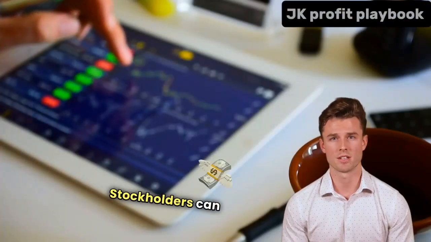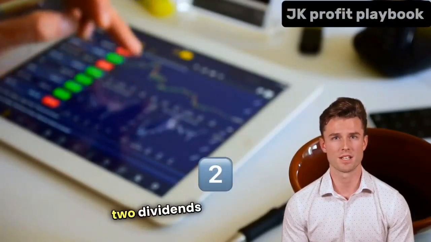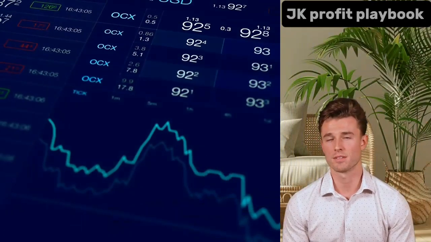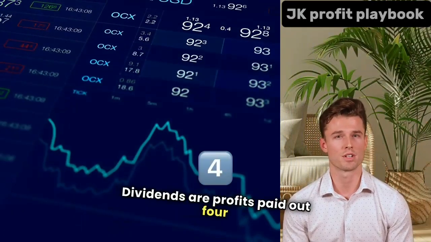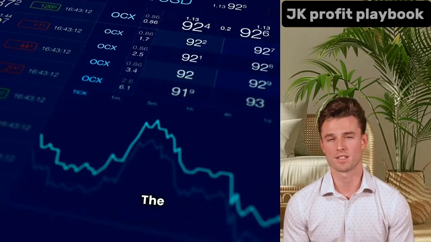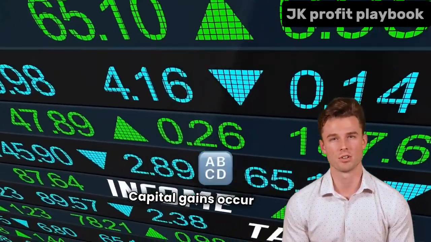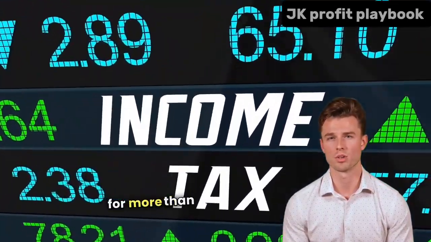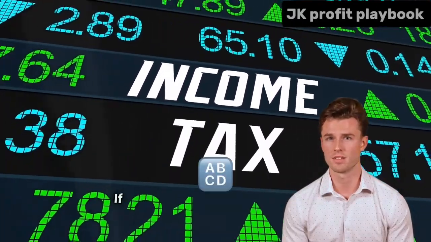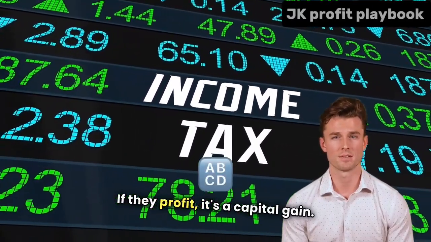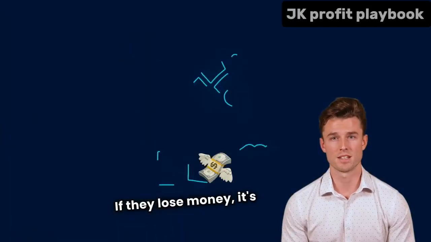Stockholders can make money in two ways: dividends and capital gains. Dividends are profits paid out 4 times a year to shareholders. The size of the dividend depends on the company's profit. Capital gains occur when a stockholder sells their stock for more than they originally paid for it. If they profit, it's a capital gain. If they lose money, it's a capital loss.